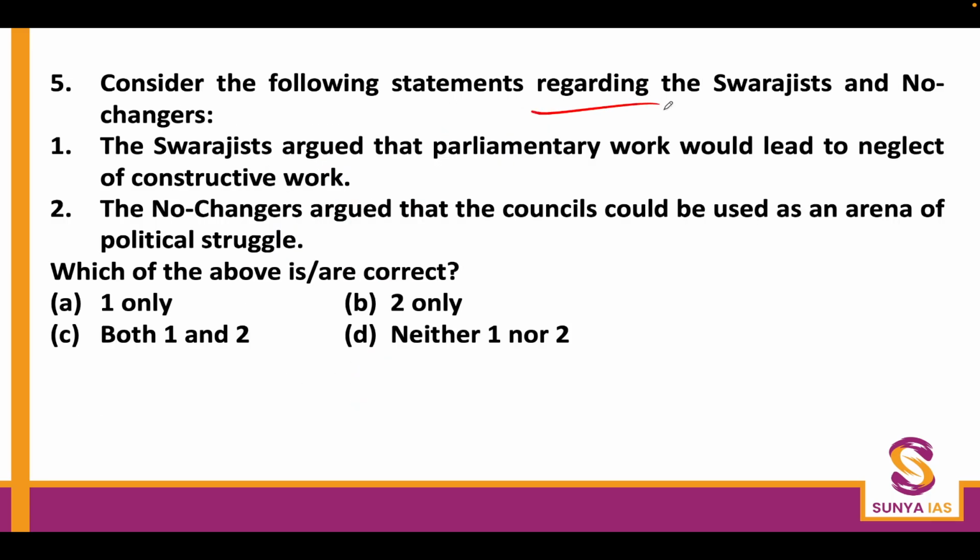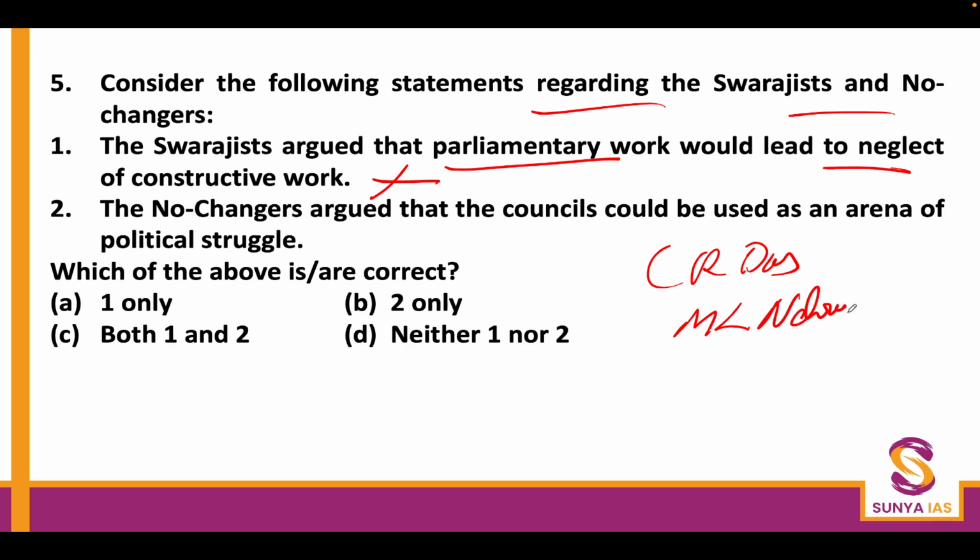Consider the following statement regarding the Swarajists and the no changers. Swarajists argued that parliamentary work would lead to neglect of constructive work. This is absolutely wrong. Swarajists were led by C.R. Das and Motilal Nehru, and they demanded that they should be allowed to participate in the elections under the Government of India Act, which were going to be conducted in 1923.